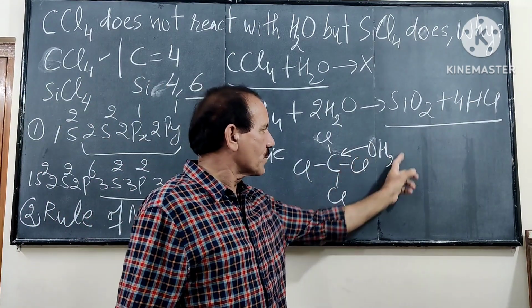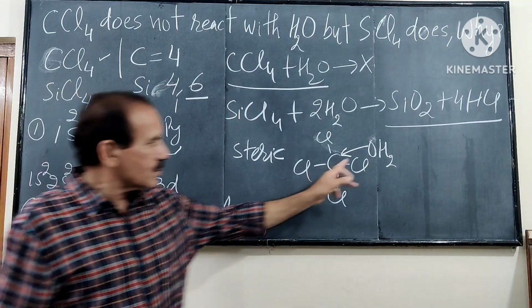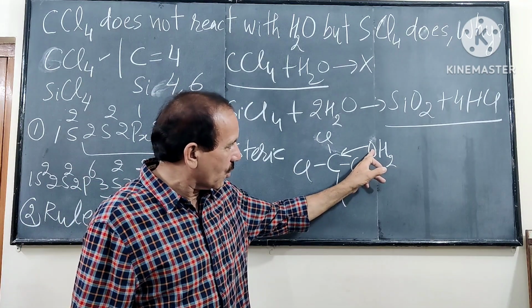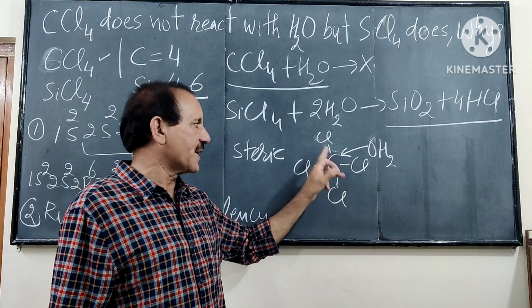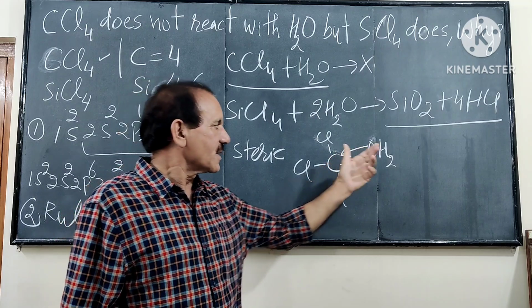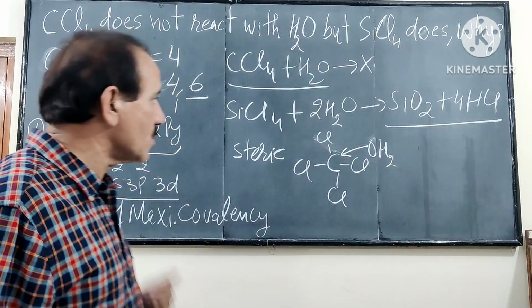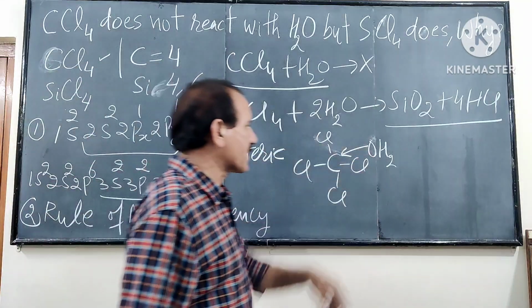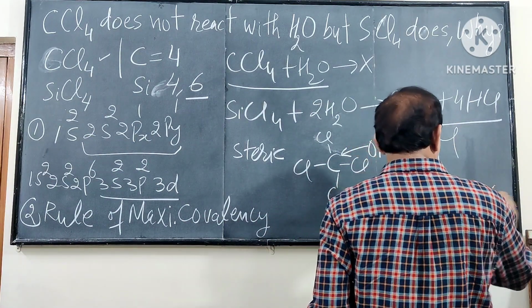So this nucleophile, that is, the electrons of O, cannot approach this center. Attack by this nucleophile, that is H2O, is not possible because of the steric factor. But in case of silicon, it is possible.